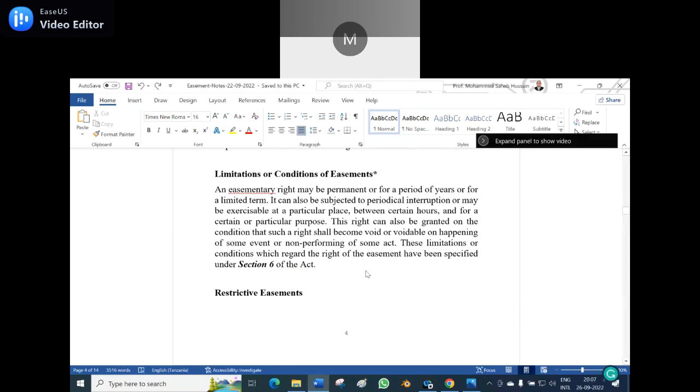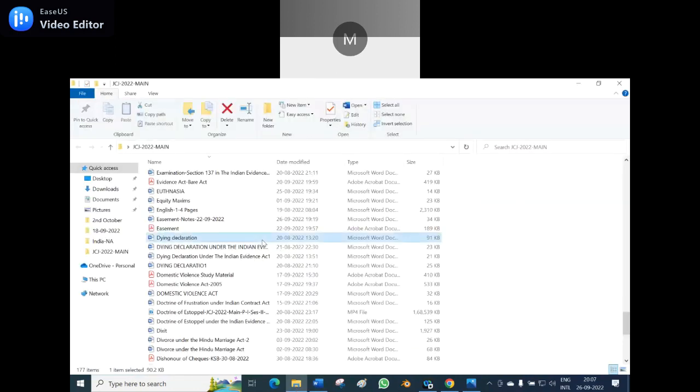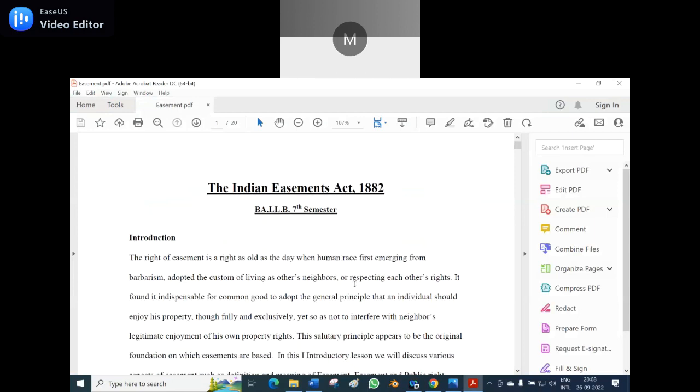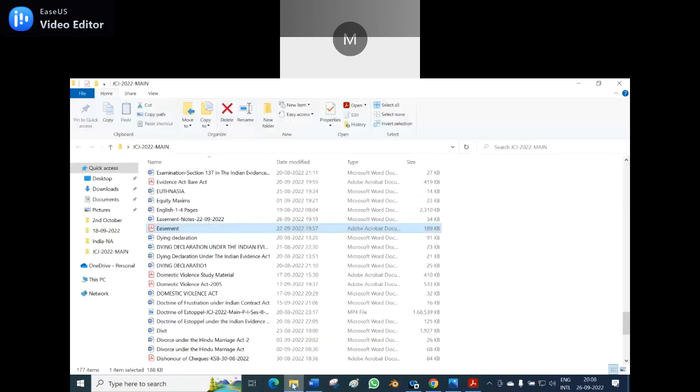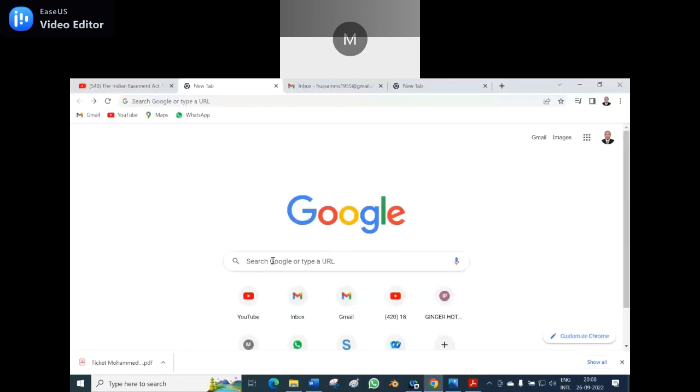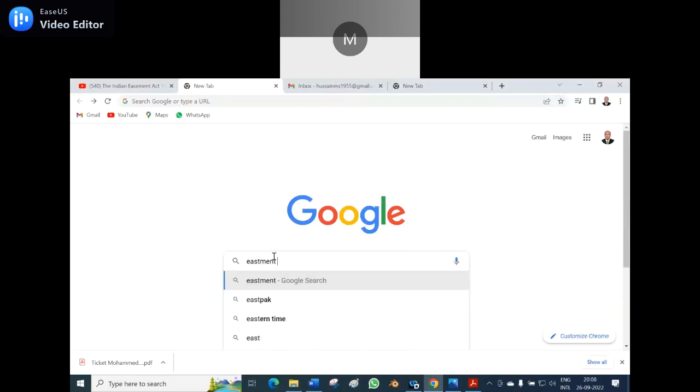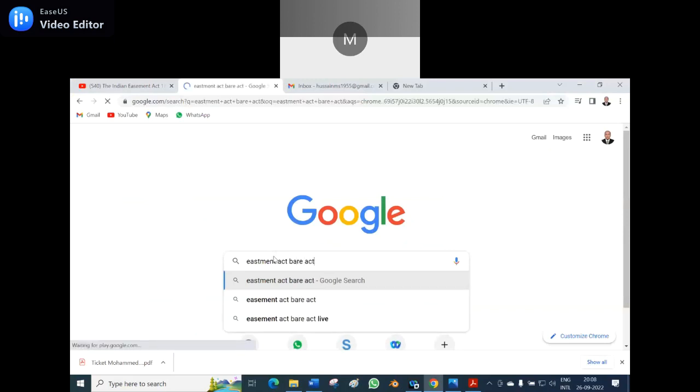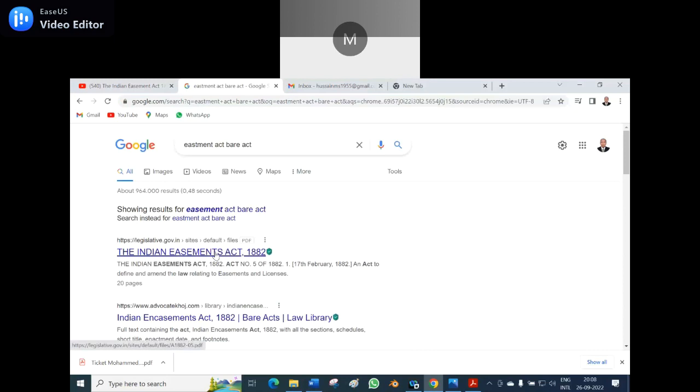If you see Section 6 of the Act, it will clearly mention this. Now let us see what the section says. It's not a bare act, let me see the bare act. This is also notes. Okay, so in Section 6, let us see the Easement Act, the Indian Easement Act 1882.